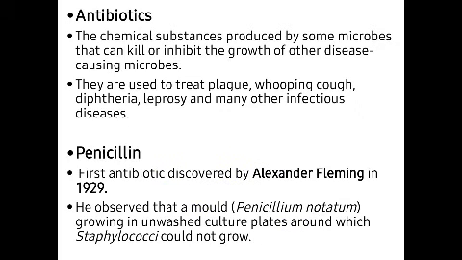Okay, next is antibiotics. Now antibiotics are chemical substances which are produced by some microbes and that kill or inhibit the growth of other disease microbes. One form of microbe kills another form of microbe and does not let another type of microbe grow next time. Okay, so they are used to treat plague.